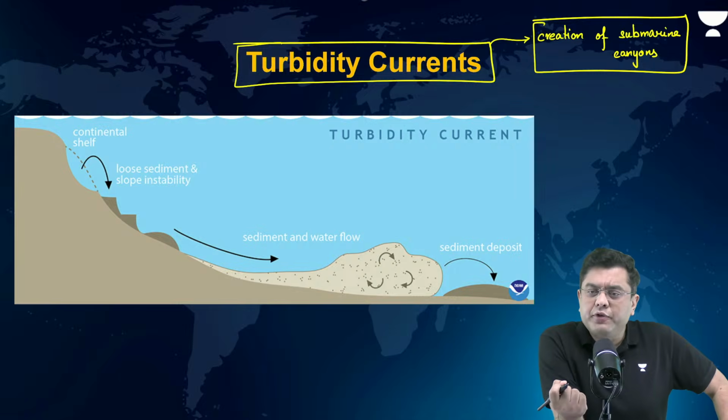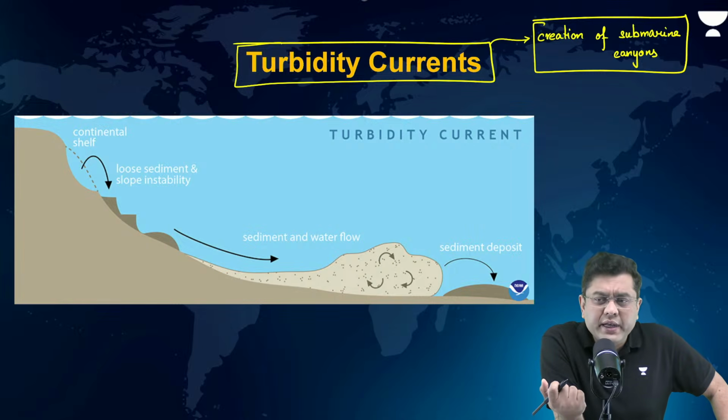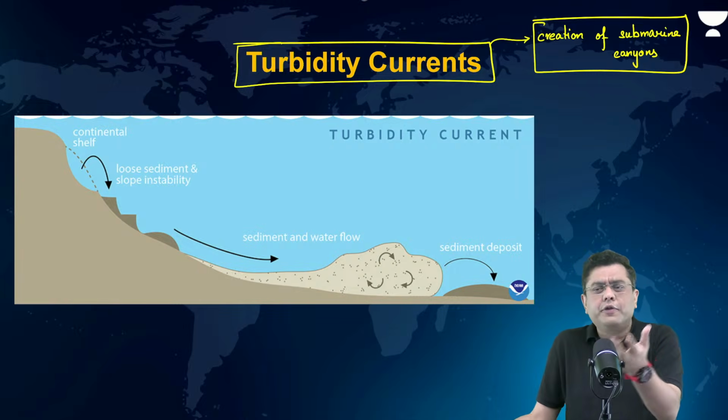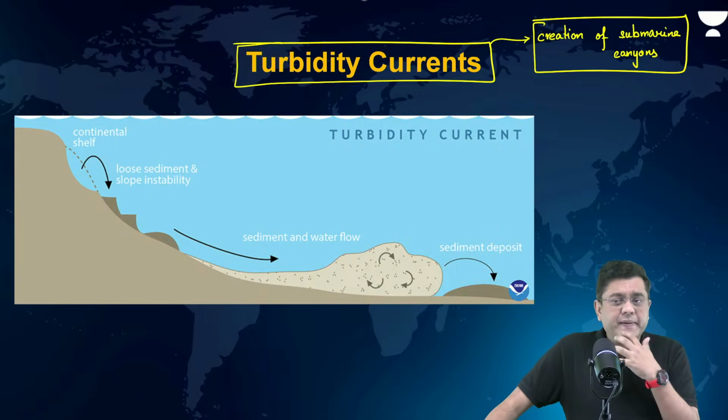Turbidity is derived from the term turbulence. Turbulence means not a very streamlined flow. Turbid water is a general term used in English vocabulary. That basically means water which has a lot of sediment, a lot of sand movement, a lot of violent movement, etc.